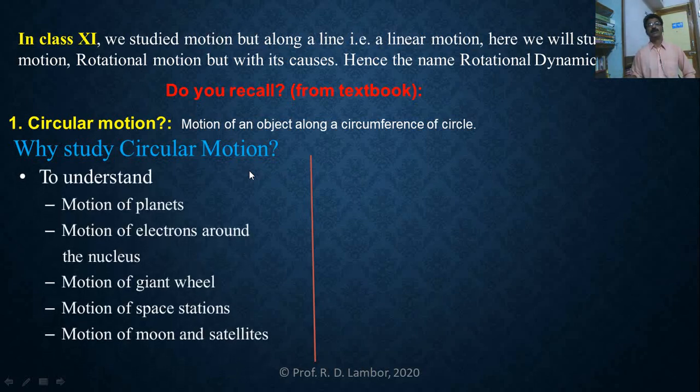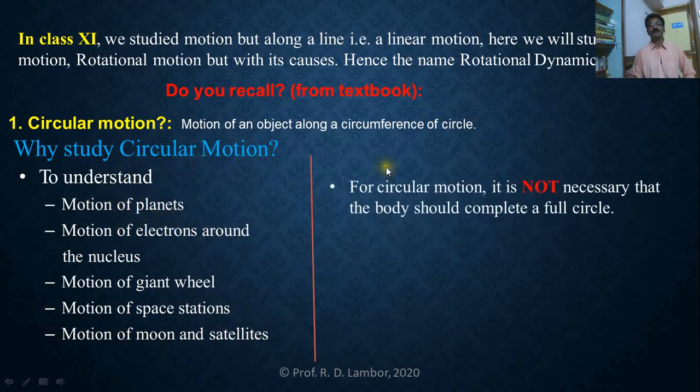So, circular motion is studied because we want to understand motion of planets, motion of electrons around the nucleus, motion of giant wheel, motion of space stations, motion of moon and satellites. To understand all those motions, we are studying circular motion. For circular motion, it is not necessary that the body should complete a full circle. Means if a body is moving along some part of a circle, some arc of a circle, then that motion can be considered as a circular motion.